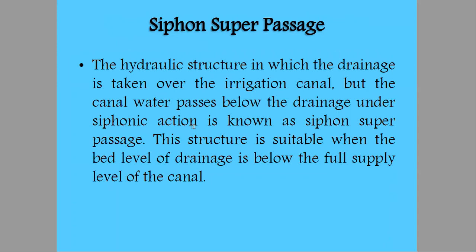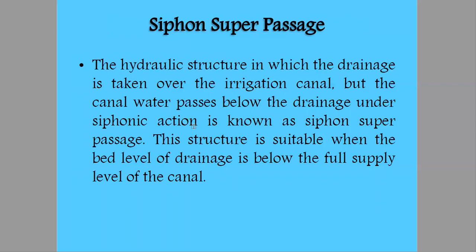Now we'll see the siphon superpassage, the hydraulic structure in which drainage is taken over the irrigation canal, but the canal water passes below the drainage under siphonic action. This is known as a siphon superpassage. And why is it required?